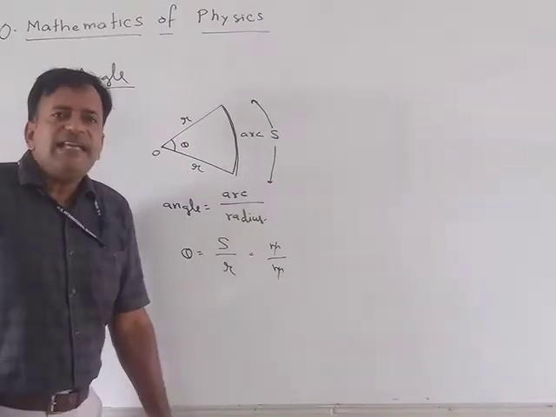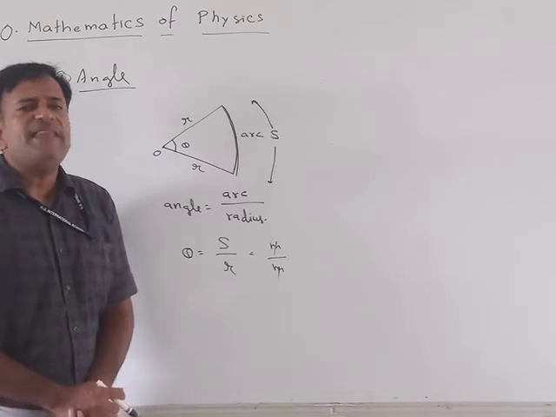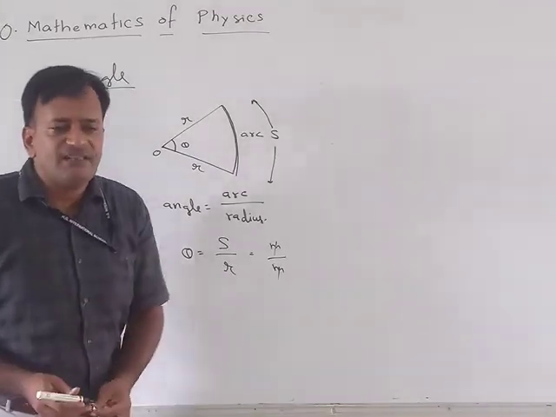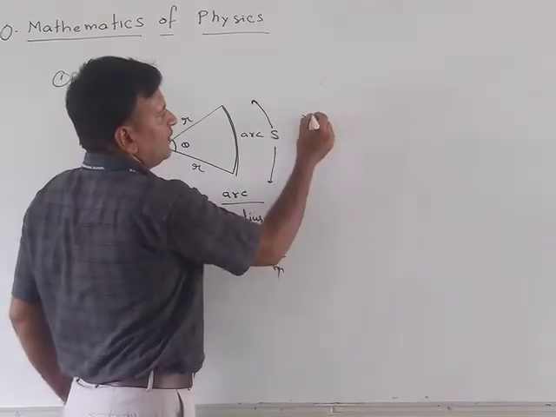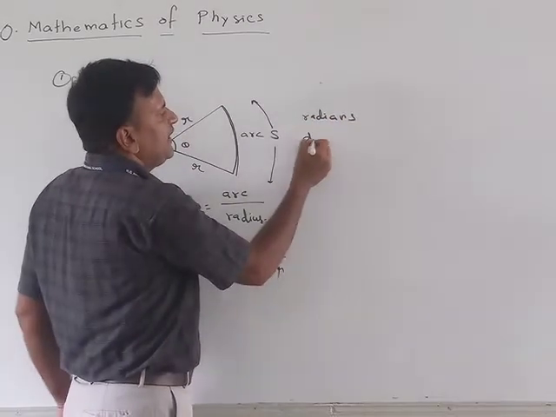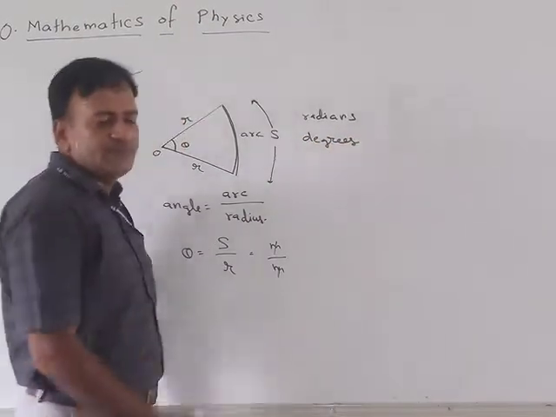They cancel. So basically angle should be unitless, but still we say that angles have their units. We can measure angles in radians. We sometimes measure angle in degrees.